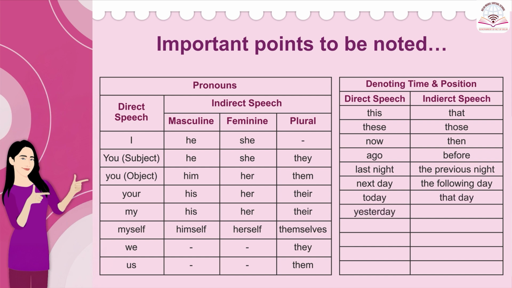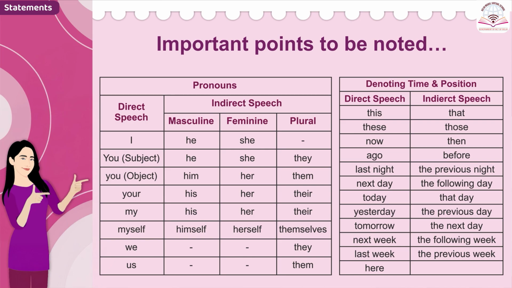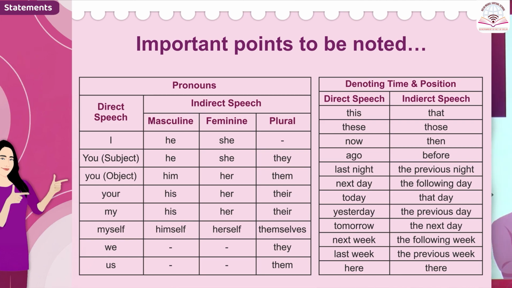Yesterday becomes the previous day. Tomorrow becomes the next day. Next week changes into the following week. Last week changes into the previous week. And here becomes there. So these are some of the important points that you must keep in mind, and they are going to really help you.